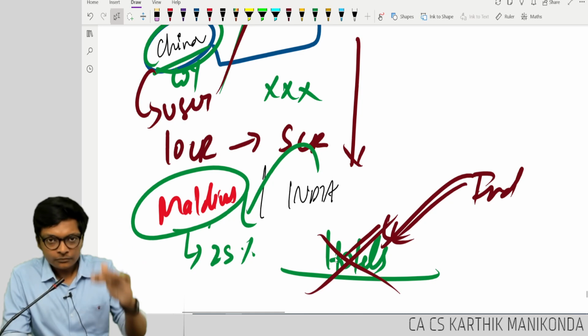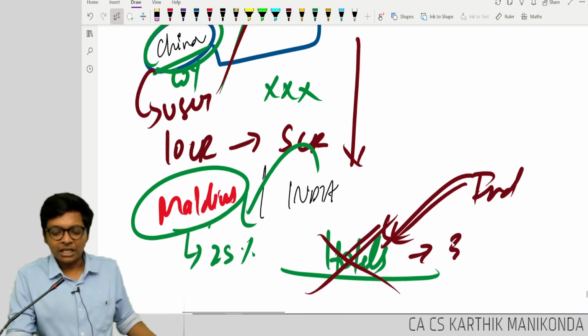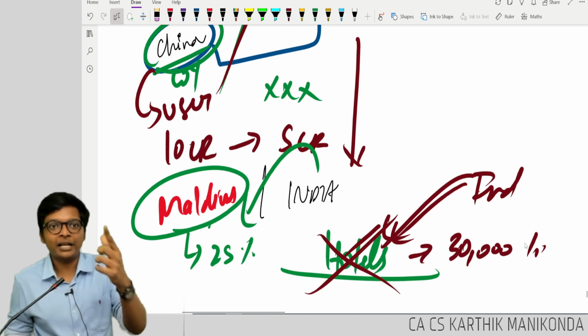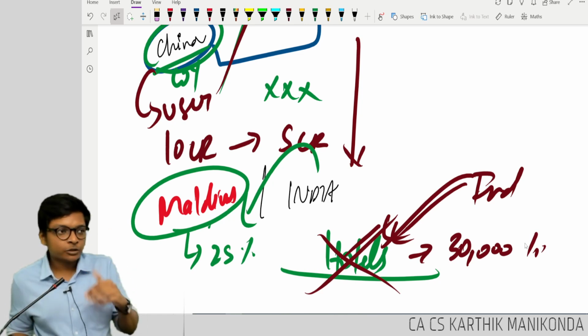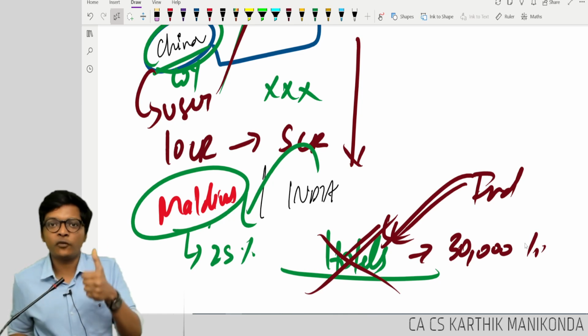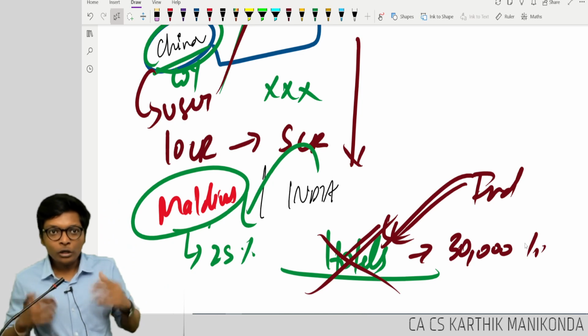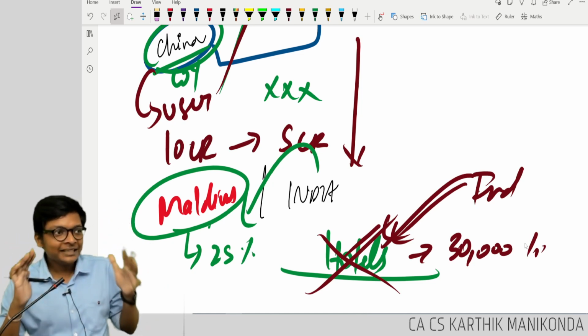Hotel value will decrease. At that time, he can't charge 30,000 rupees or 1 lakh rupees per day. Maldives actually charges 1 lakh per day. They can't charge that. They have to charge only 5,000 per day to attract tourists. Are you following, guys? That's a fall in value of asset. The hotel is still the same. The building is still the same.